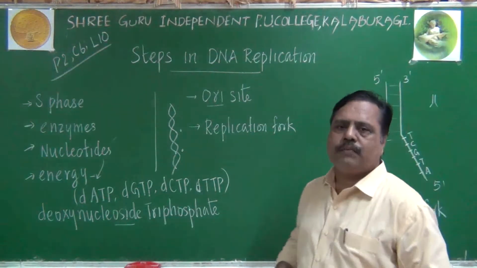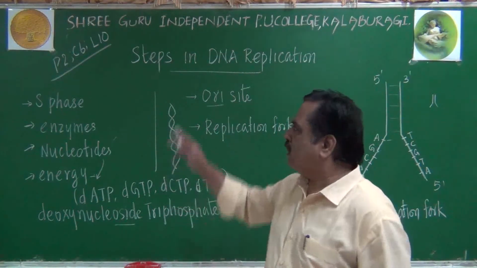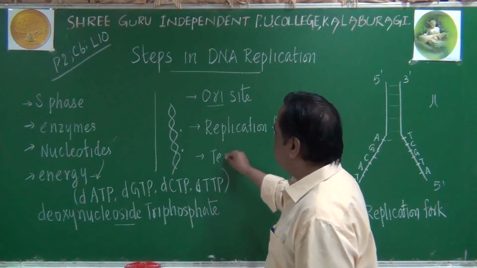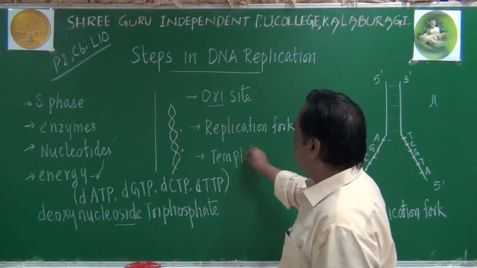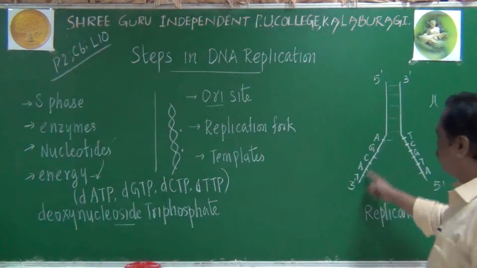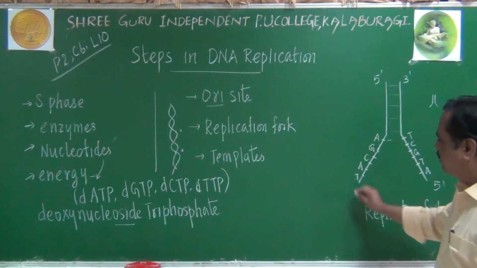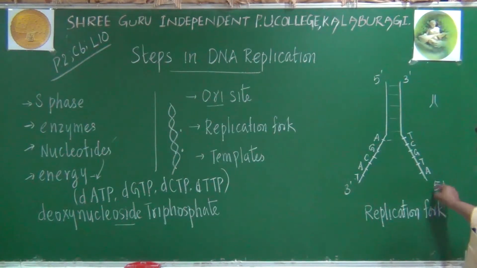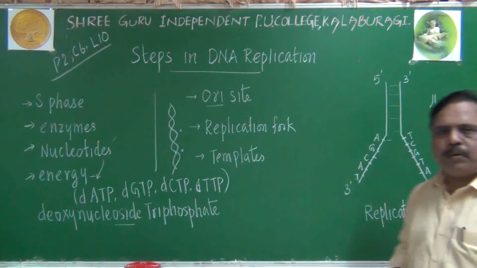The two chains of the parental molecule exposing their nucleotides for the sake of replication are known as templates. The exposed chains are called templates. This is one template, this is one template. This template will be considered as the 3', 5' template, whereas this template is considered as the 5', 3' template. These are all some introductory points.